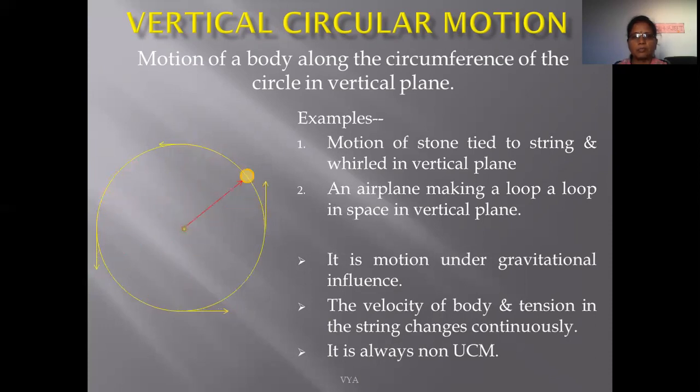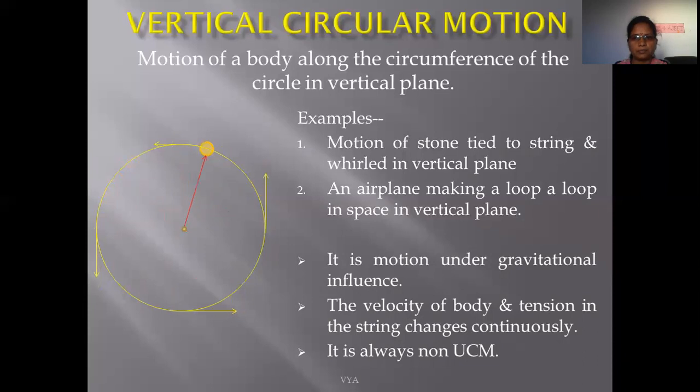So the velocity of this particle goes on decreasing. At the top position, the velocity becomes minimum. And again, when the particle moves from top to bottom position, the velocity goes on increasing. That is, the velocity is maximum at the bottom position.